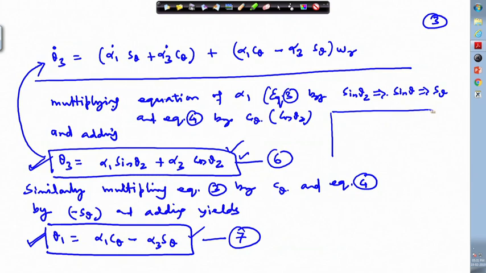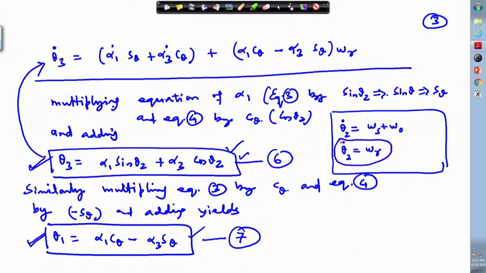And where we have used this theta dot, we have written as omega s plus omega 0, and so theta dot is nothing but your theta 2, and so theta 2 dot, this is nothing but your omega r, because this is the Euler angle, and this is being measured with respect to the orbital axis. Okay, and this I have explained to you in the last lecture.